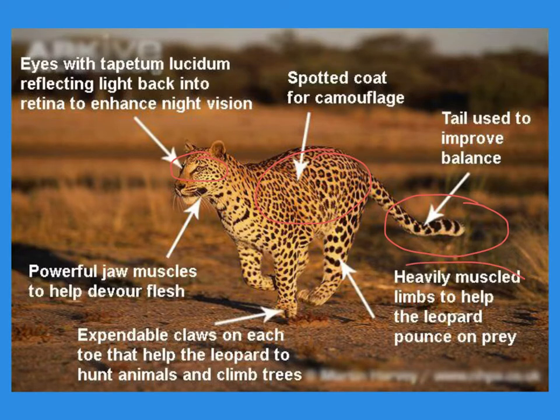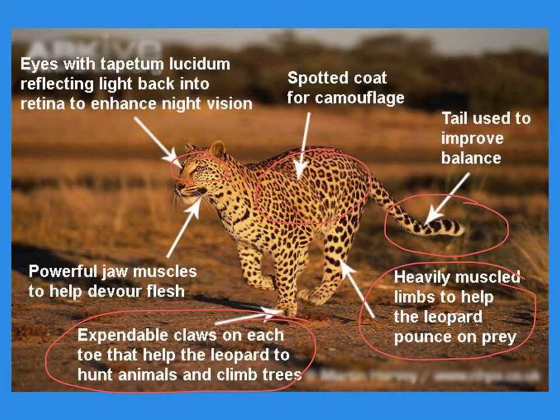They have heavily muscled limbs. This can help it to run very fast, and it also helps them to pounce on their prey. Remember, they are predators. They need to catch prey to survive. It has retractable claws on each toe to help it hunt animals, and it makes them expert climbers so they can climb into trees as well. You might not have known that about the cheetah, but if it didn't have these claws to help them do these things, then it probably wouldn't survive quite as well.